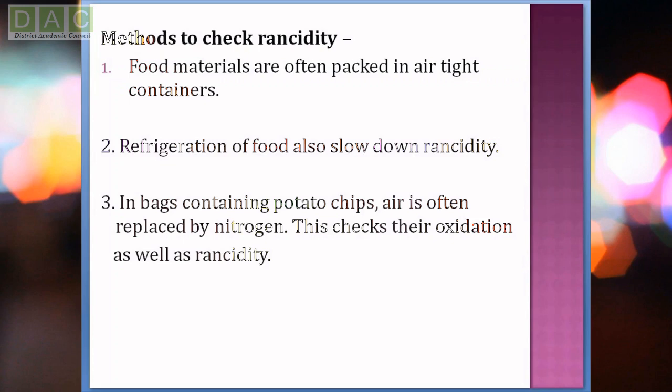When you go to a market and buy a chips packet, you see the packet is puffed up. That means something is there besides chips. What is that thing? That is nitrogen. The nitrogen acts as a deoxidizing agent, so nitrogen prevents rancidity.